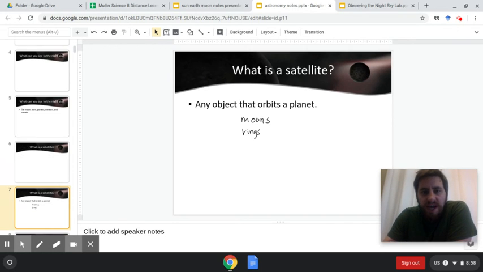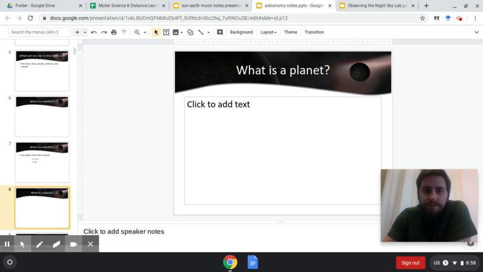What is a satellite? A satellite is any object that orbits a planet. So it's not necessarily a human made one. It can be. But when we talk about astronomy, when we talk about satellites, we talk about moons of planets and rings of planets that orbit a planet. Okay, that's a satellite.